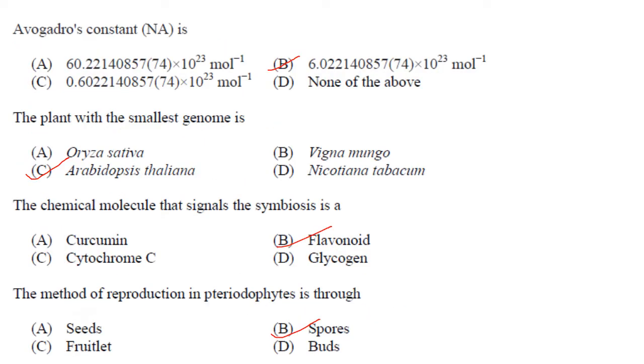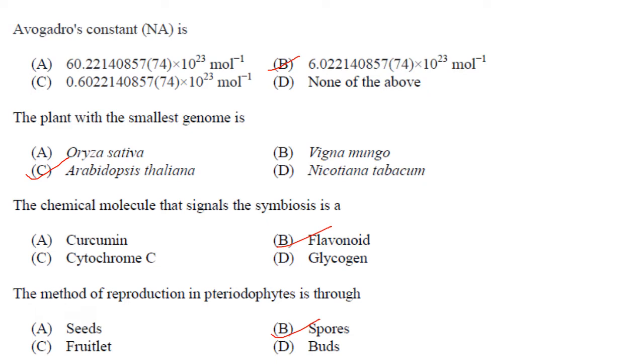Then Avogadro constant is 6.022140857 into 10 raised to 23 per mole. Answer is option B. The plant with the smallest genome is Arabidopsis thaliana. Answer is option C. The chemical molecule that signals the symbiosis is a flavonoid.